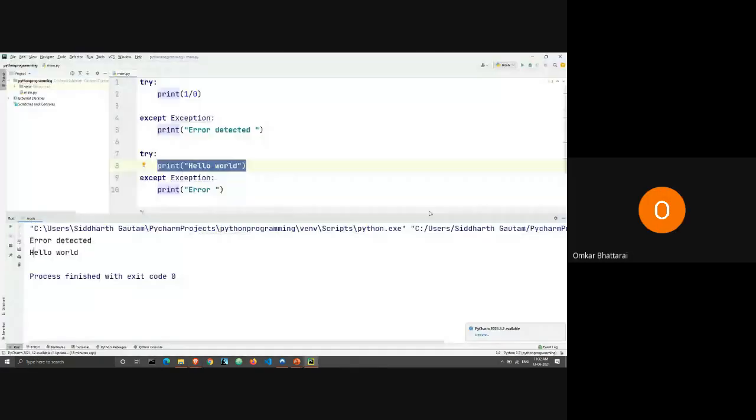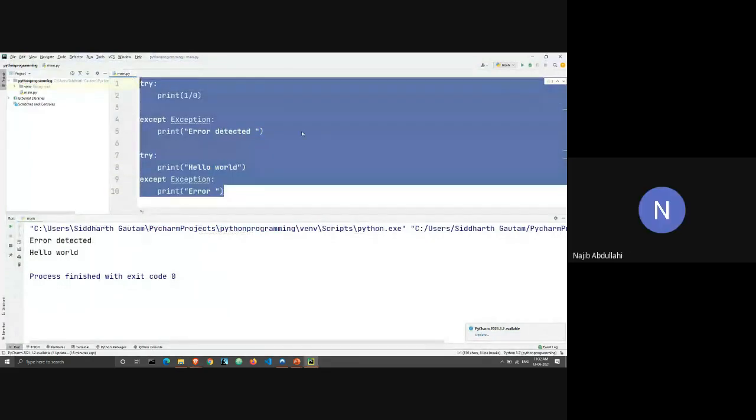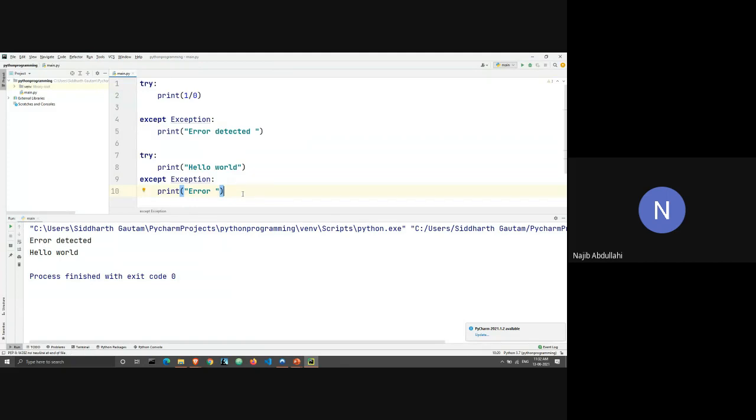Excuse me. Does that mean we use exception handling to ignore all the errors and continue with our programs? Can you repeat that, please? I said, does that mean we use exception handling to ignore the errors in our program? Yep, exactly. I won't say to ignore the error, but the objective is to keep the program running in spite of the errors. Okay, I got it.